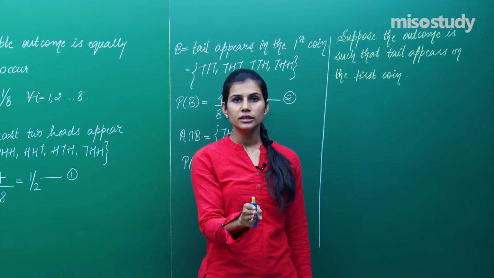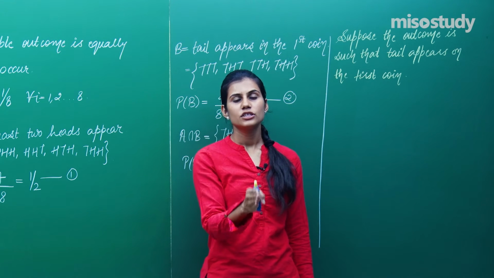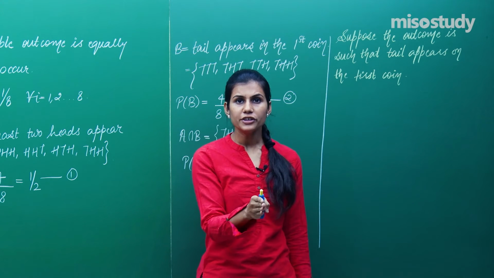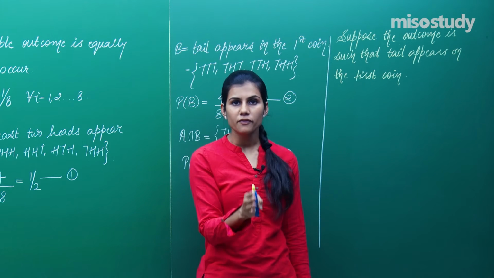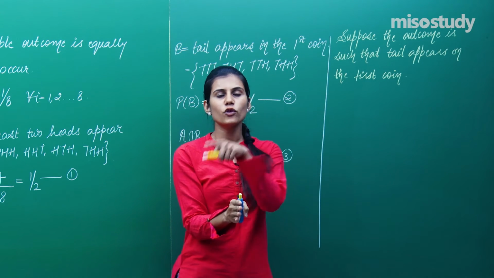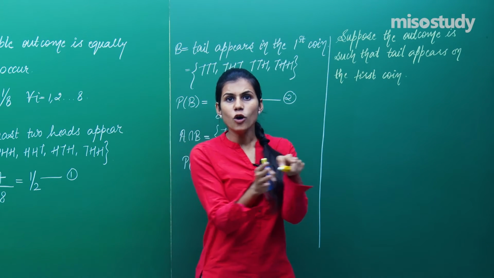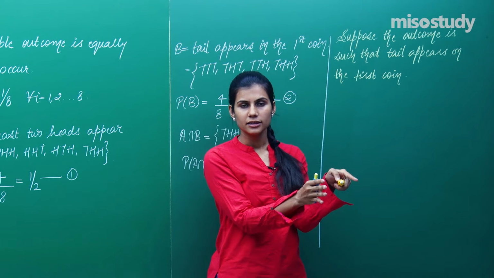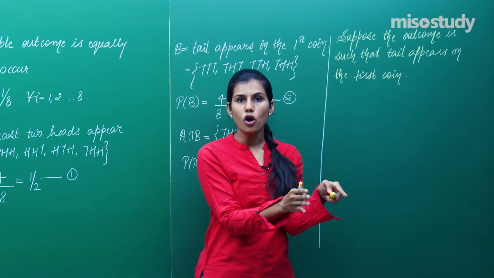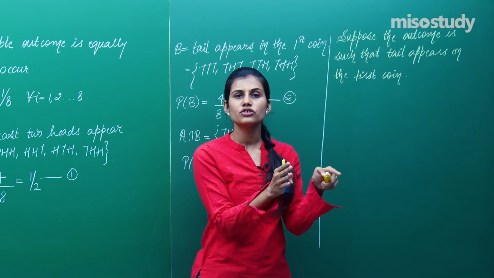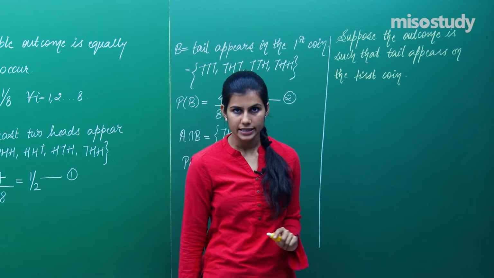From there on, pick up the very situation from there on. Now that you are sure that tail is appearing on the first coin, that is, one of these 4 outcomes has come, what is the probability of occurrence of the outcome in which there will be at least 2 heads?